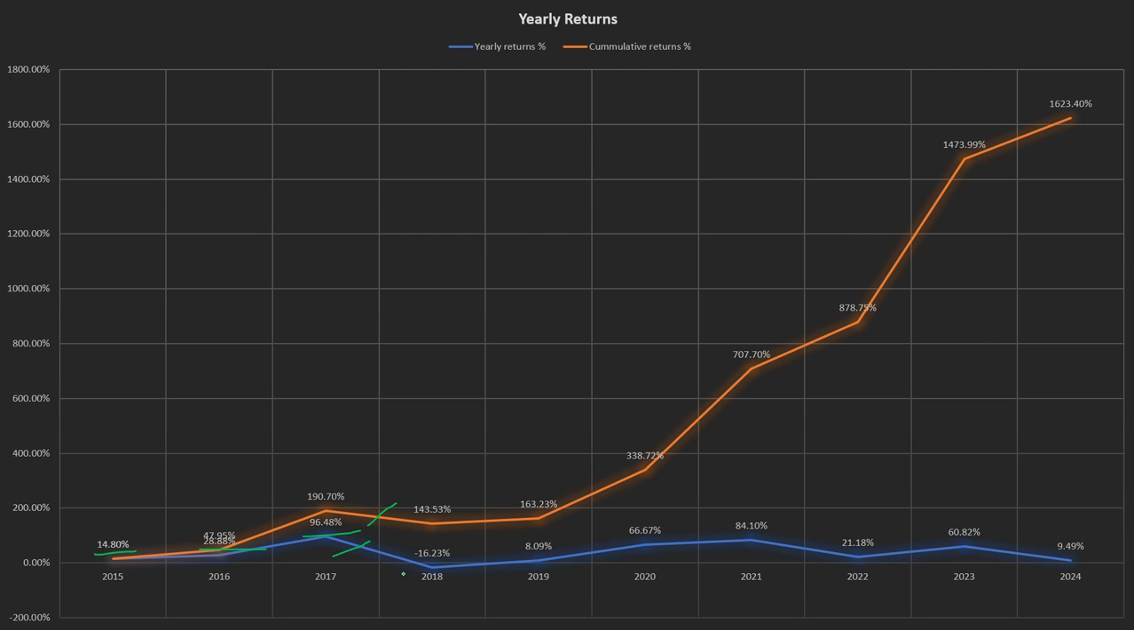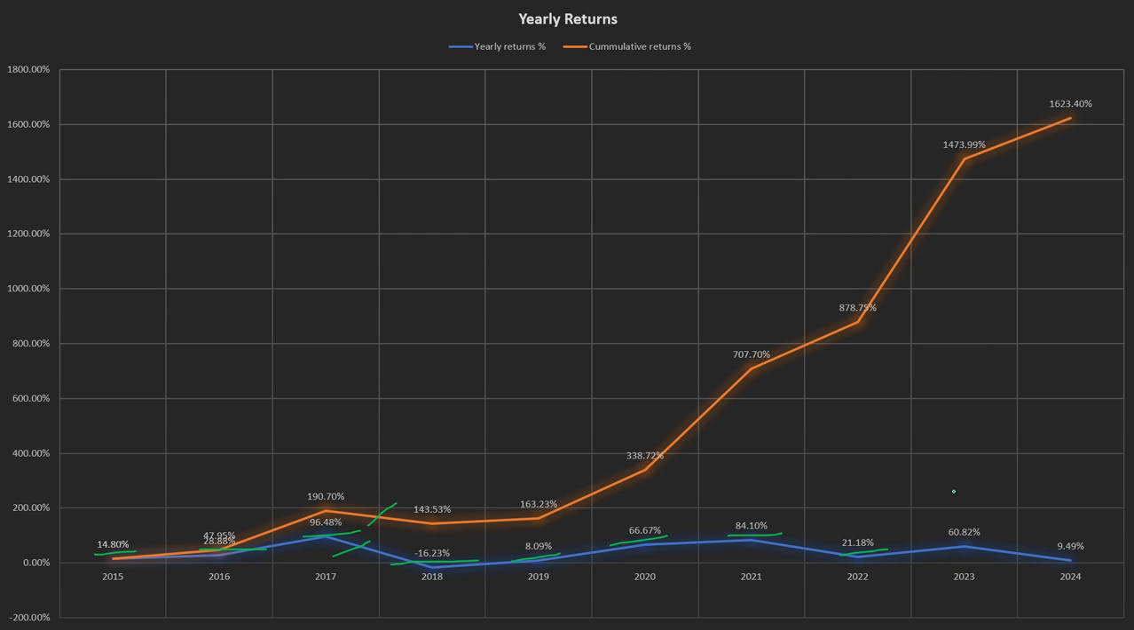But 2018 was a very poor year for this sector, and the sector actually gave negative returns in that year with minus 16.23%. 2019 proved to be an average year for the sector, and the sector gave returns of 8.09%. 2020 proved to be a very good year for the sector, and the sector gave returns of 66.67%. Then 2021 seems to be an even better year for this sector, and the sector gave 84.10% returns. In 2022, the returns decreased as compared to 2021, but still gave very respectable returns of 21.18%.